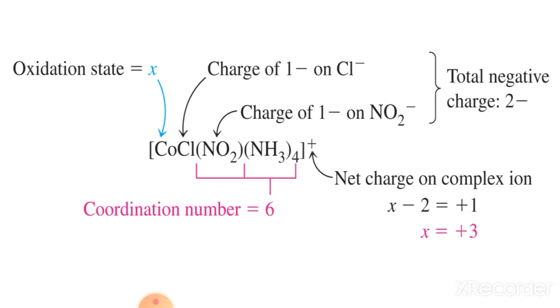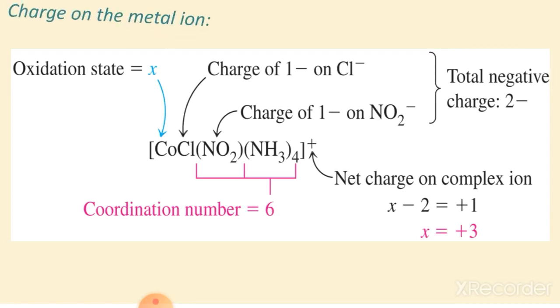In this way you can find the oxidation state of the central atom. Similarly you can find the charge on the complex. The formula I told you is: charge on complex equals the oxidation number of the central atom plus the charge on the ligands. So if you want to find the charge on the complex, you write it like this. If you know the charge on Co is +3, then +3 - 2 equals X, so X equals +1. In this way you can also find the charge on the complex. This is very important from the examination point of view.